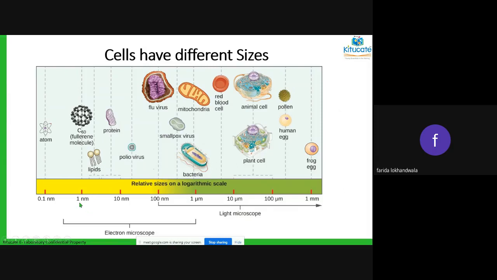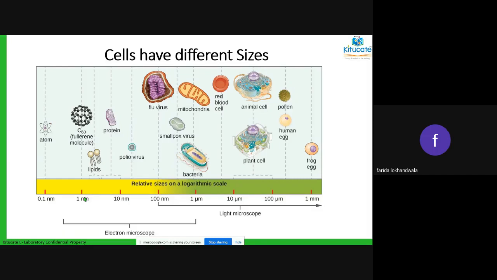We spoke in digestion that each and every carbohydrate, protein, and fat is made up of small pearl beads. The pearls of your fats are called lipids. So you can see lipids are in that nanometer range. Then we have some viruses and some proteins. They are also in that range.